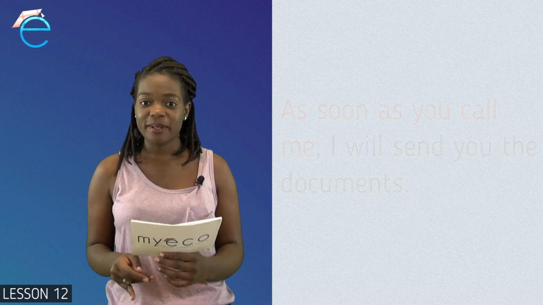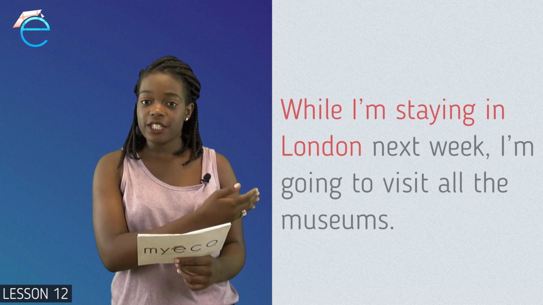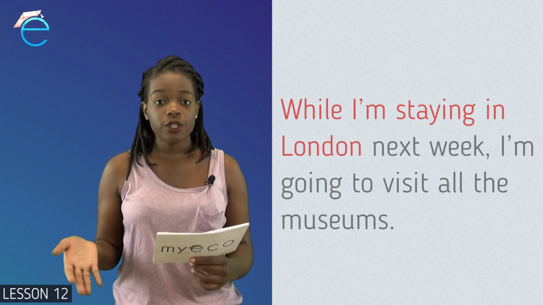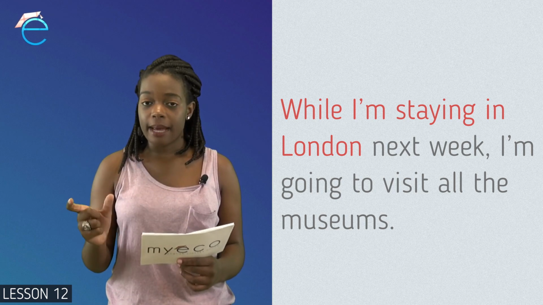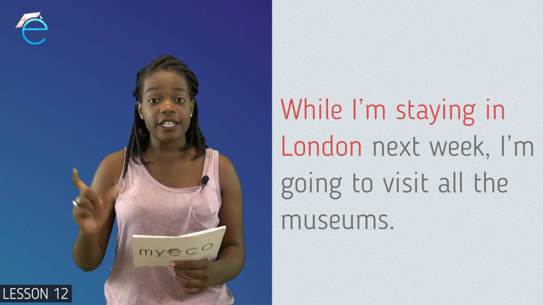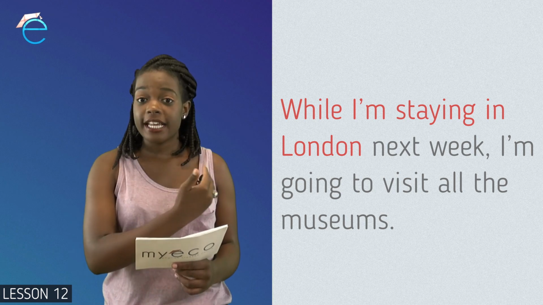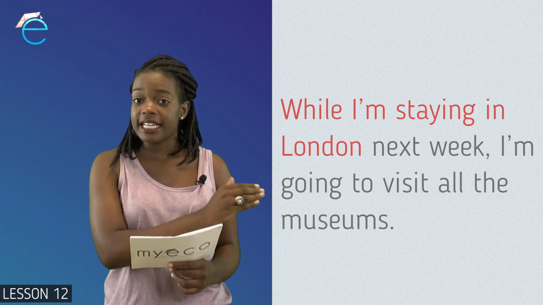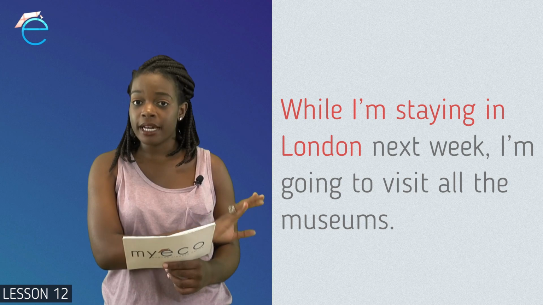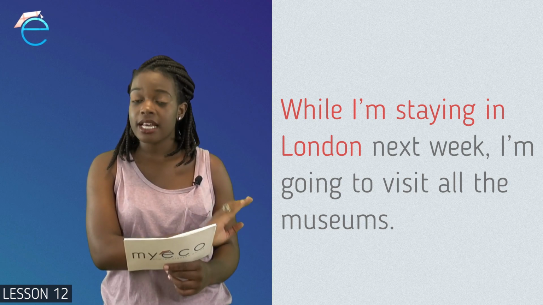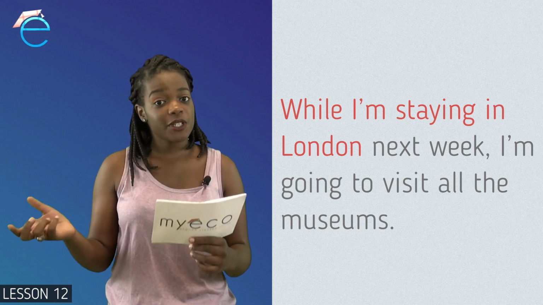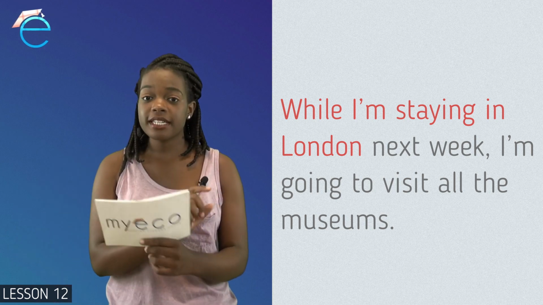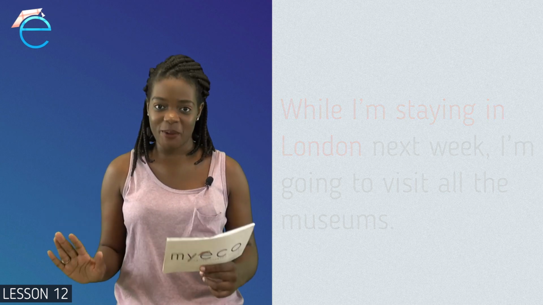Our last example, while I'm staying in London next week, comma, I'm going to visit all the museums. So while is our time clause or time phrase at the start of our sentence. So the sentence following right after it is not in future tense, it's in present continuous tense. After the comma, we again have our future tense. So our sentence is opposite, but it still works the same way.